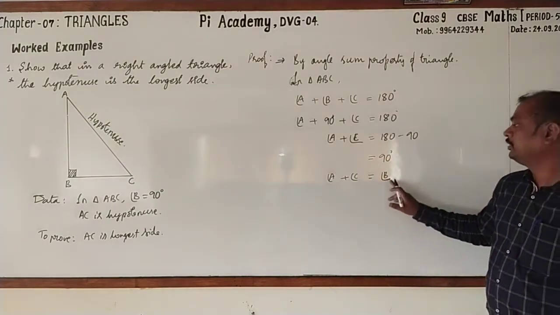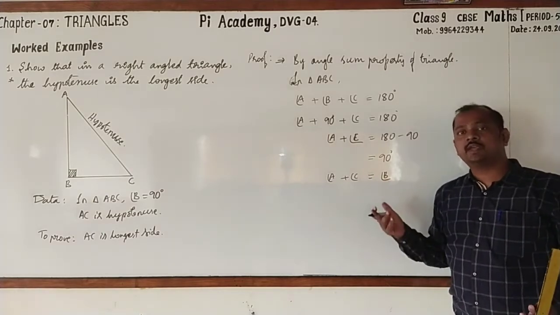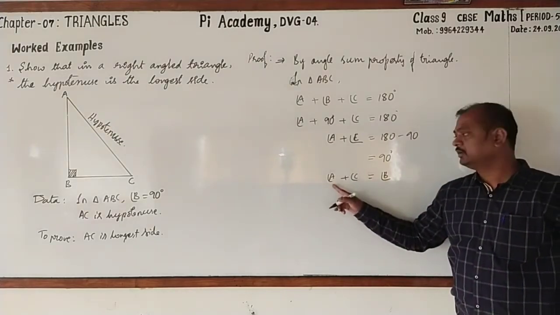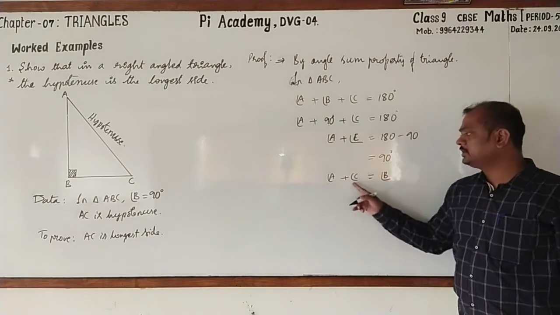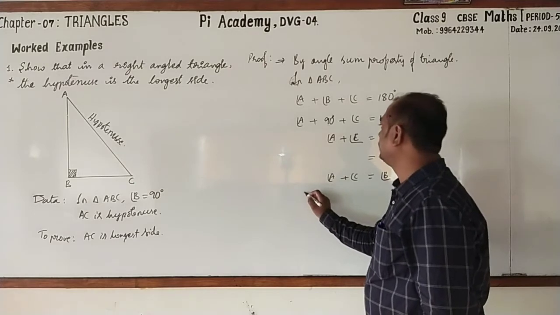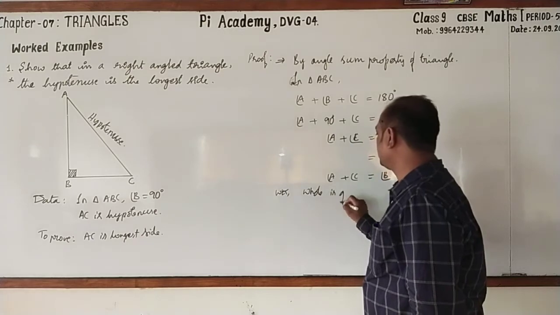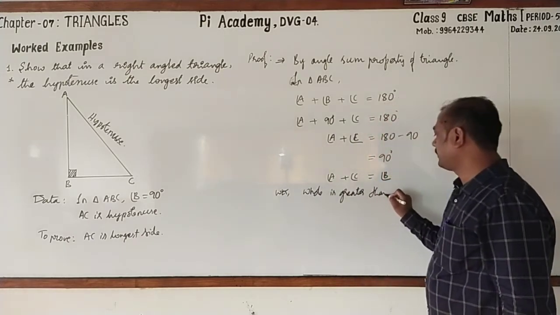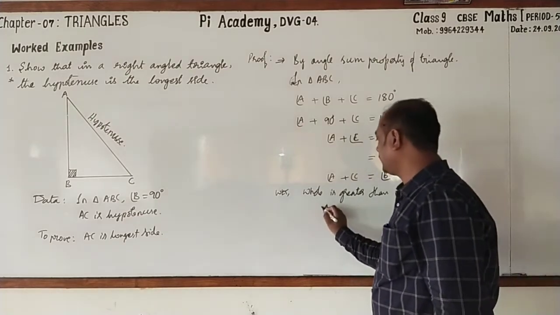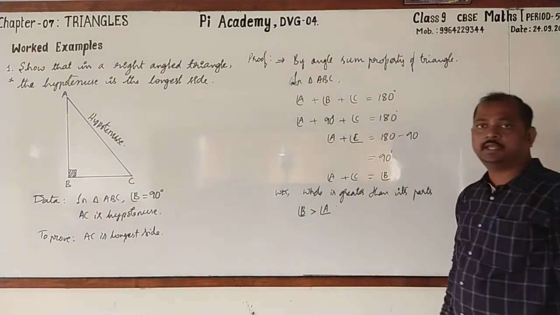That means, look here, A and C are the parts. And we all know that whole is always greater than its parts. Hence, angle B is greater than angle A. Angle B is also greater than angle C. Clear? Here I'll write. We know that whole is greater than its parts. Therefore, angle B is greater than angle A.